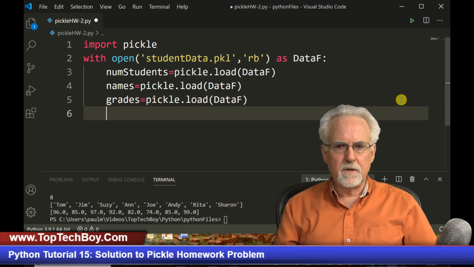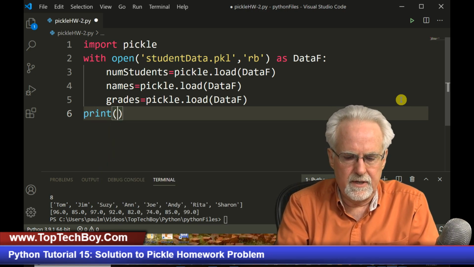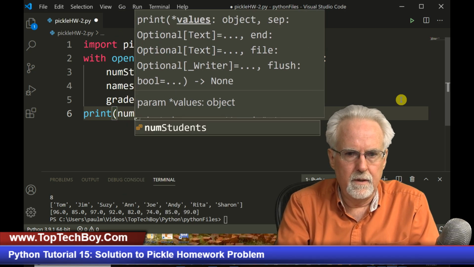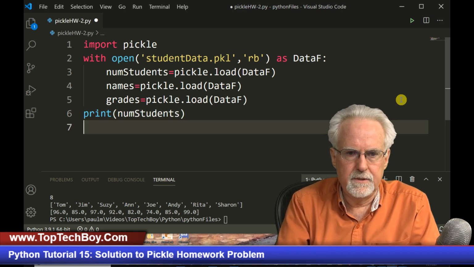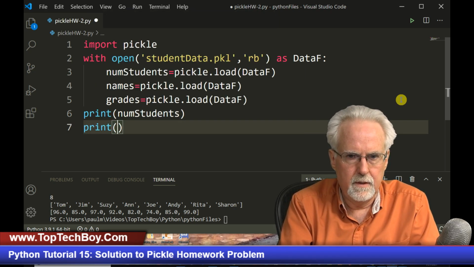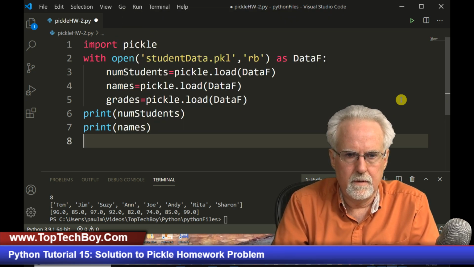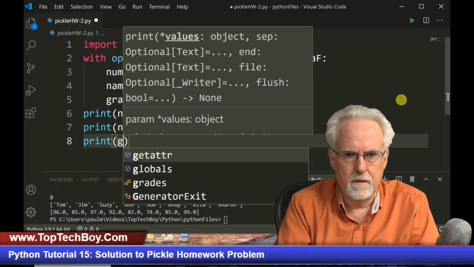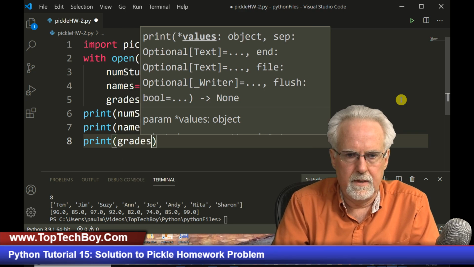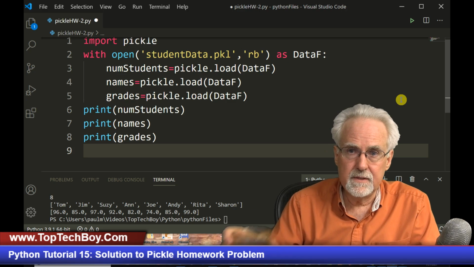All right, so that looks good. Now let's just see if we were able to read it in. So we're just going to say print num students, print names, and then print grades. All right, let's just try running this.